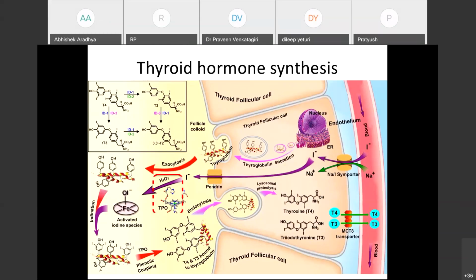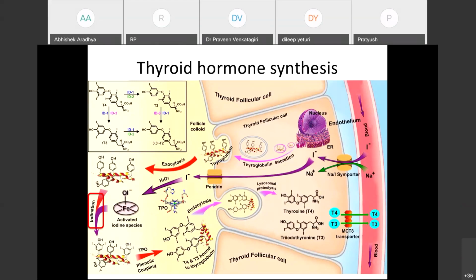This periodate will then be combined with the thyroglobulin, which is again synthesized in the thyroid follicular cell, and this will result in the precursor of the thyroid hormone.